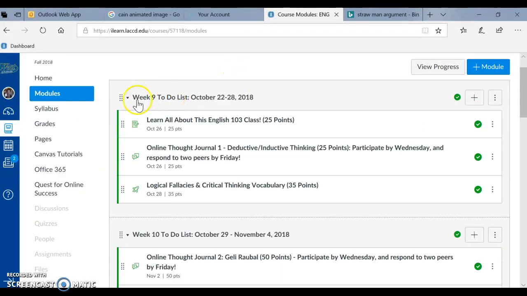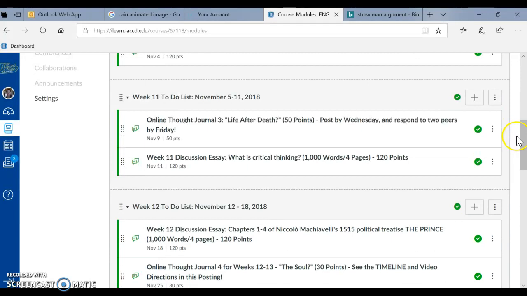So we started in week 9, which is our first week, week 1 of the 8-week semester, but week 9 of the traditional 16-week semester. And wow, can you believe it? We're already here at week 11, our third week, November 5th through 11th.